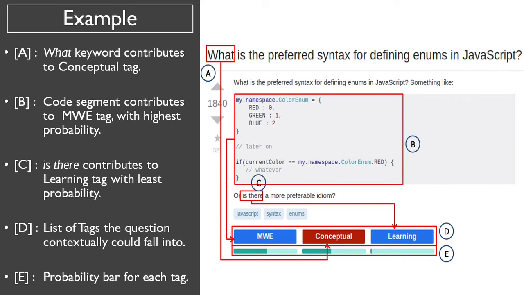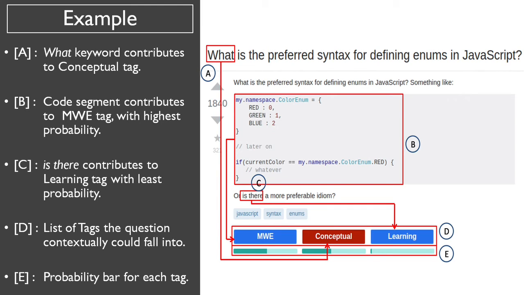These tags are placed below the technical tags that are already provided on Stack Overflow, as shown here by alphabet D. Now a bar indicating probability of each category is displayed below the respective categories as indicated by alphabet E. Here the darker green section indicates the probability of each of these tags. We can see here that minimum working example has the highest probability and then comes conceptual and then comes learning.